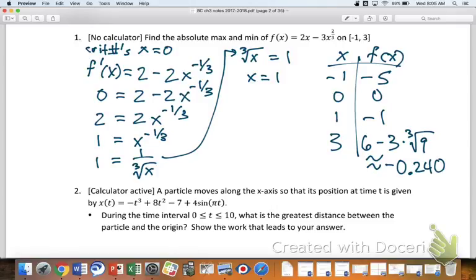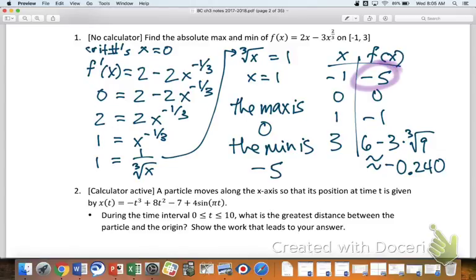We're looking for the max and the min. What numbers am I looking at to decide that's the highest or that's the lowest? The y values. You're right. So we can say the max is what? 0. Yep, max is 0. We're looking for the highest y value, and they're all negative except for the 0 on the outputs. And the min would then have to be negative what? I think -5. Oh, that's what I meant. I meant the x. Oh, when x is -1.